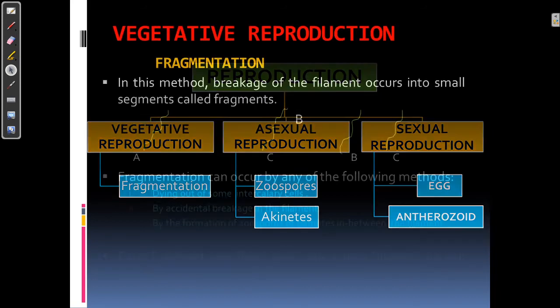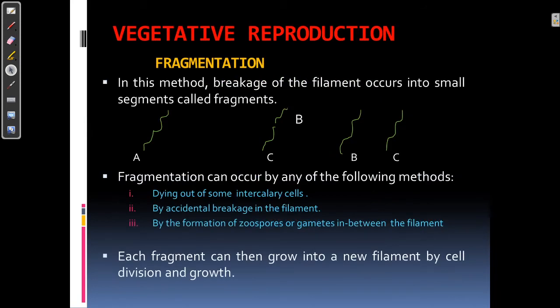Firstly, I am going to discuss the vegetative reproduction. Vegetative reproduction is the reproduction which involves regeneration of the plant body from any part of the thallus, or you can say from any part of the filament.